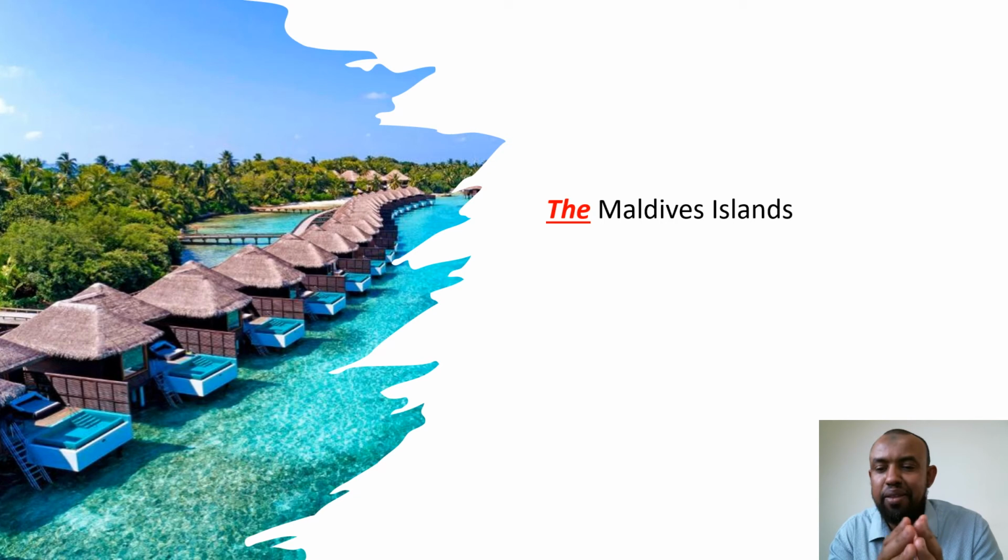This country obviously is famous for a lot of tourists coming and sometimes taking romantic pictures and spending their honeymoon here. We call it the Maldives Islands. Nice people, nice food, nice weather. Just a fantastic place to spend your time. Excellent, very good.